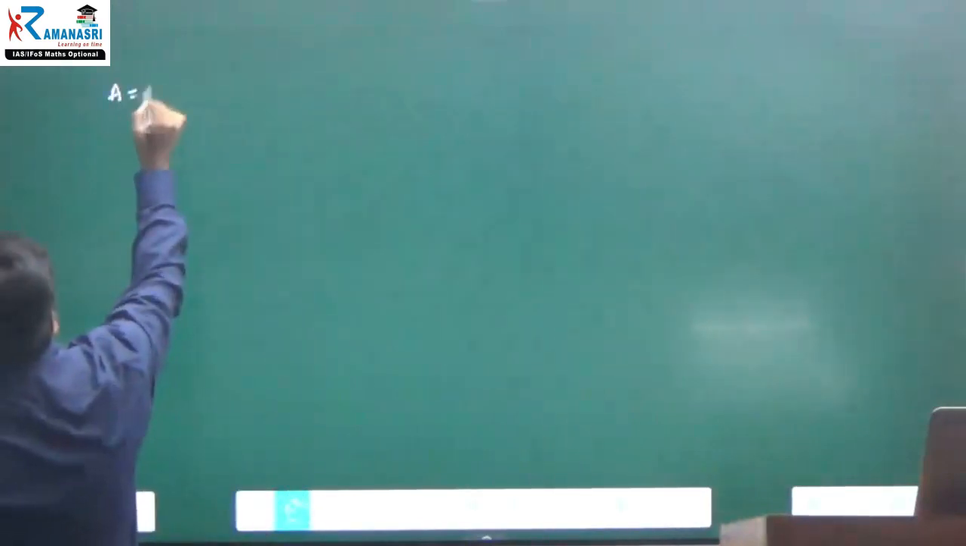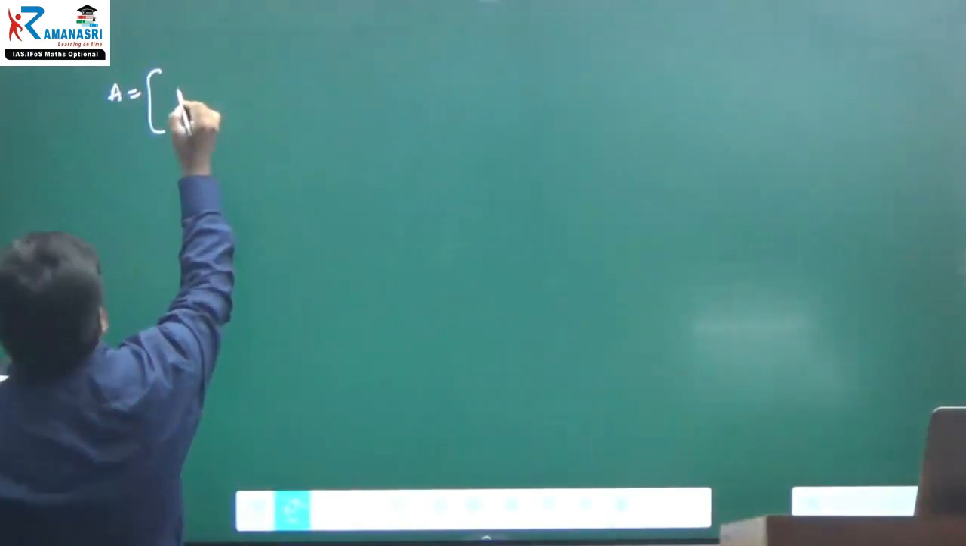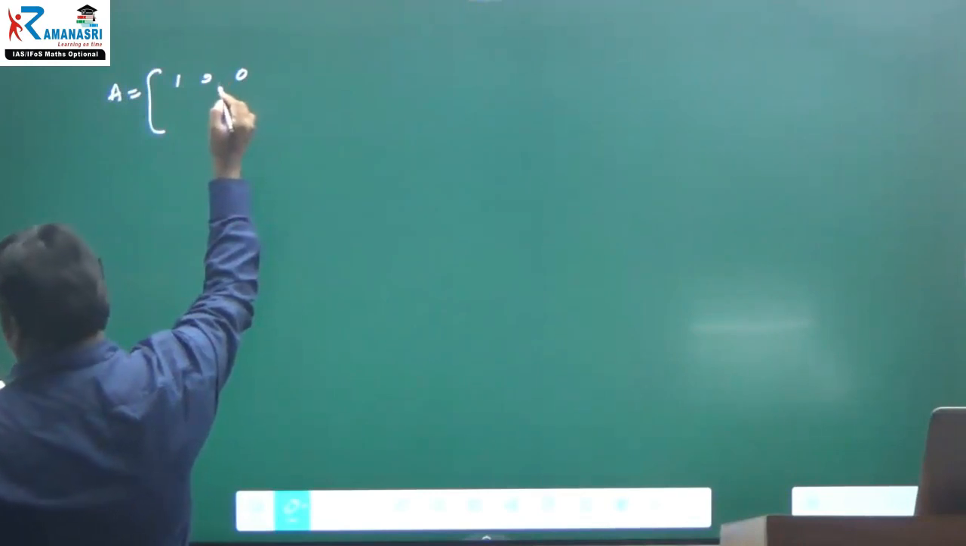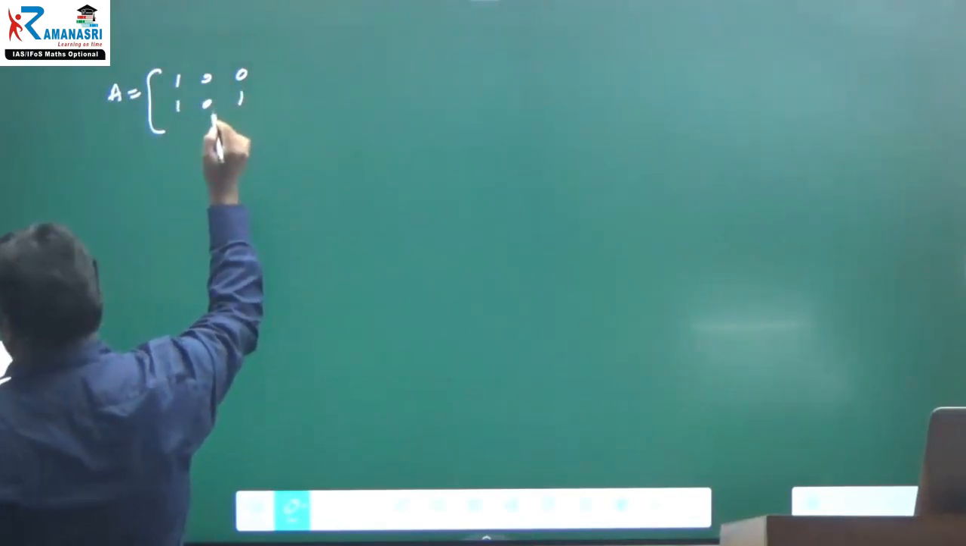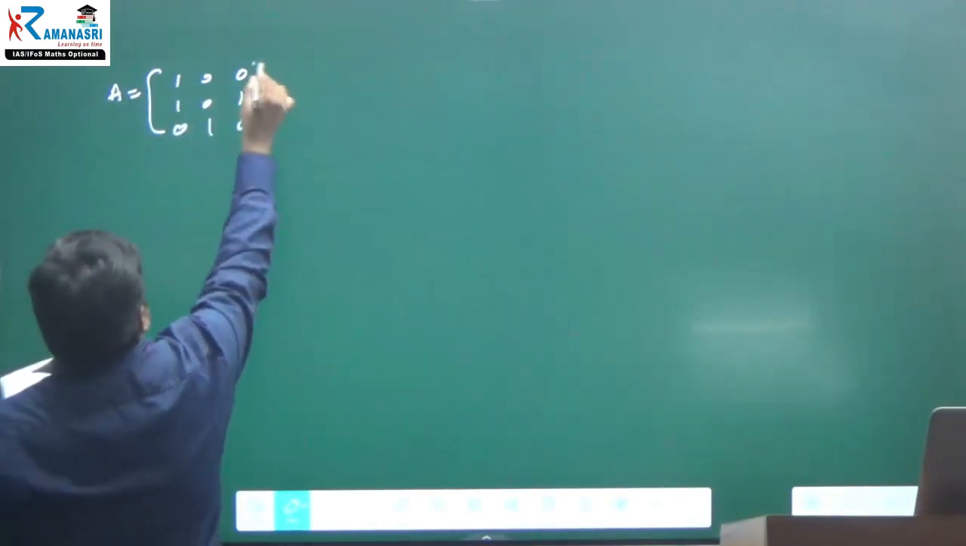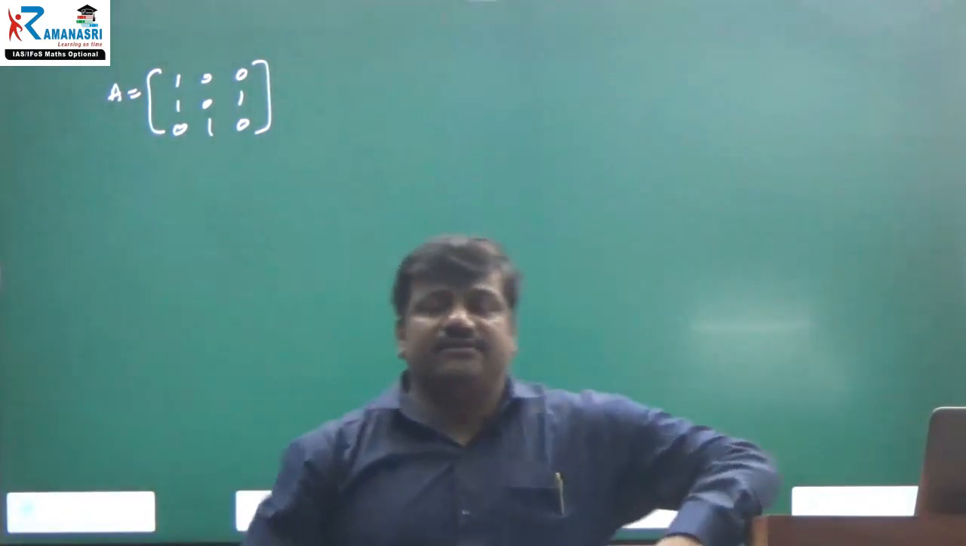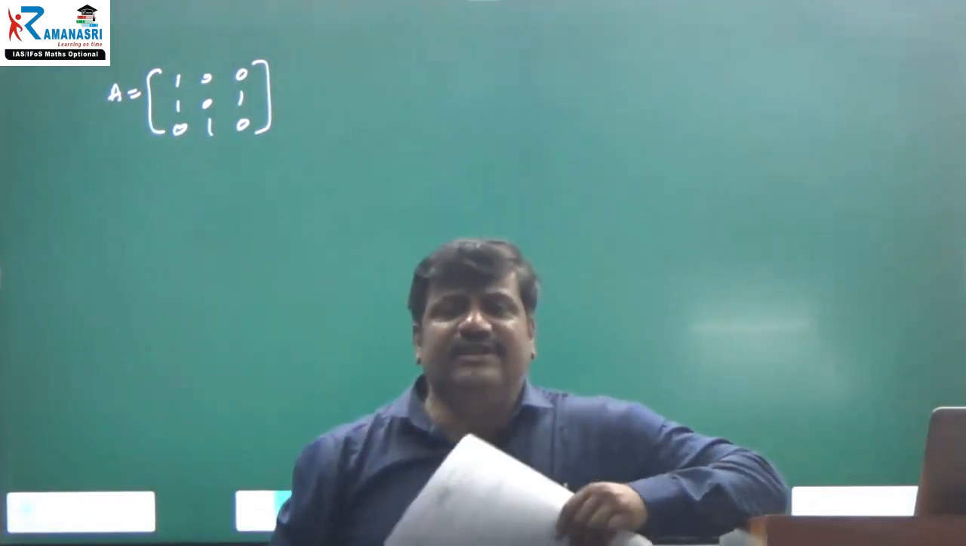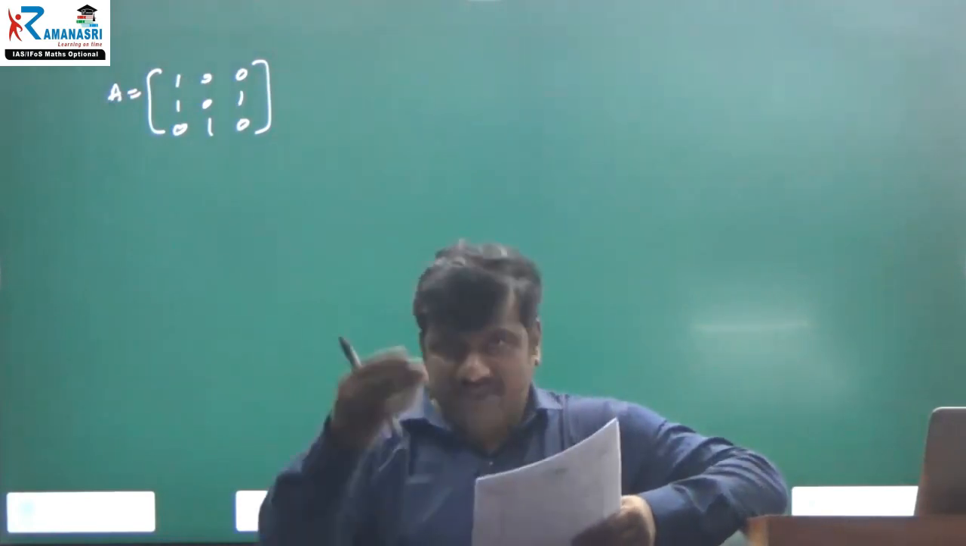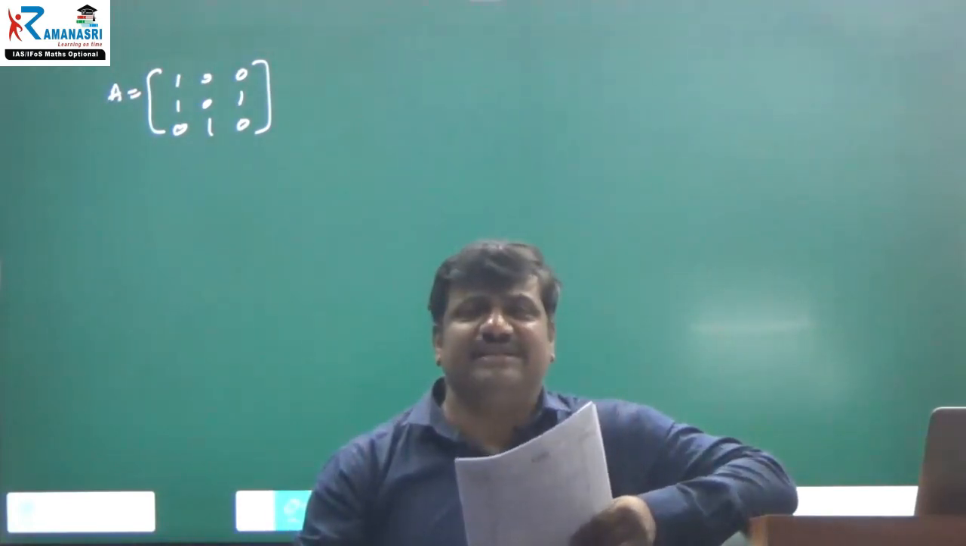Okay, right. I have written A is equal to a matrix. So what is that matrix? 1 0 0, 1 0 1, and 0 1 0. And verify the Cayley-Hamilton theorem. For that, what you have to write is the cubic equation, A minus lambda I is equal to 0.